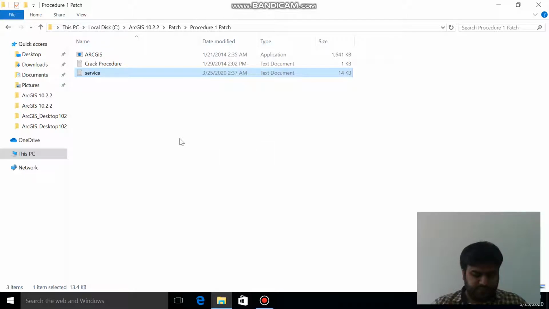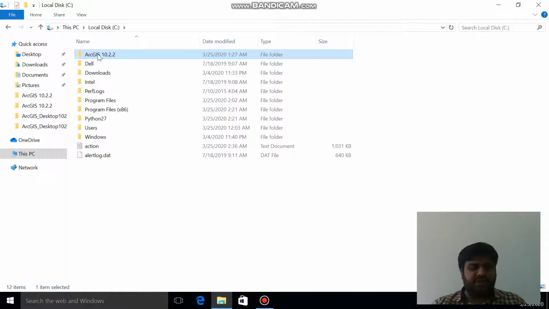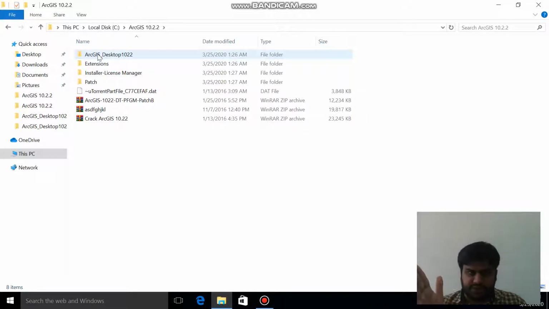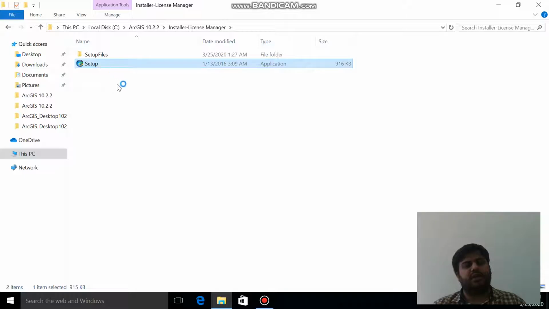Now what you will do, you will again go back to the main folder, ArcGIS 10.2. Now we're moving towards step 3, installing the license manager. So you go to the setup, and you double click it, and now you are installing the license manager.